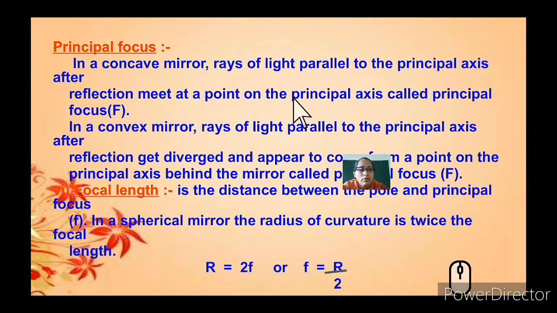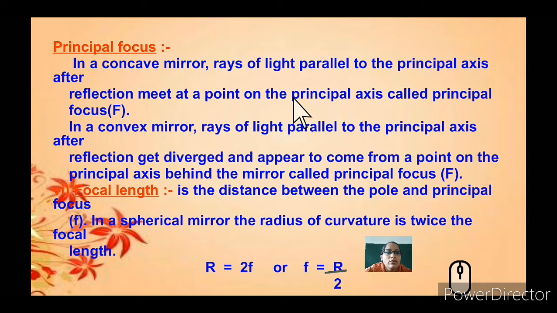So let's see now the principal focus. What do you mean by principal focus? In a concave mirror, rays of light parallel to the principal axis, after reflection, come back. So the ray of light, as it hits the mirror, becomes parallel to the ray of light that hit the mirror. What happens in the convex mirror?